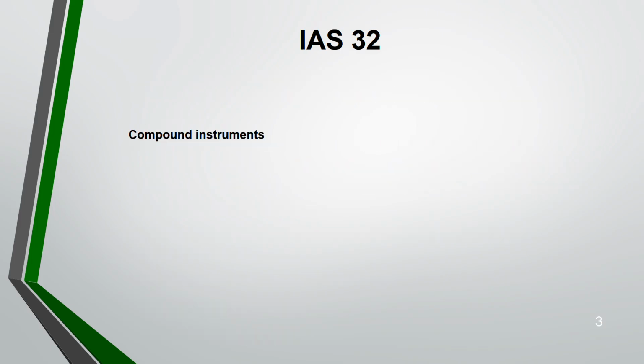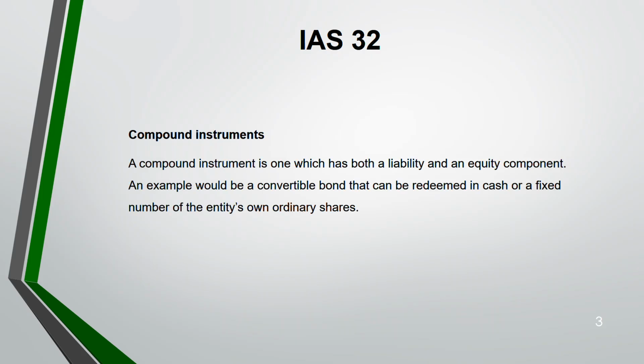Now, one very common example they will often ask is compound instruments to test your knowledge of IAS 32. This is the only area they test on IAS 32, that is compound instruments, where an instrument has the element of both liability and equity in one instrument. One example is a convertible bond, a bond which you can convert to shares or cash. So the bond is a liability, but because you can convert it into cash or shares, it has an equity component also, and we don't know whether we are going to convert it into cash or a fixed number of shares, right?